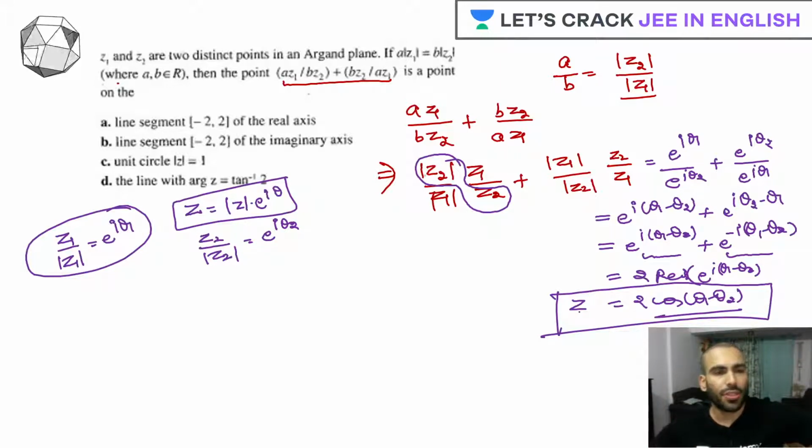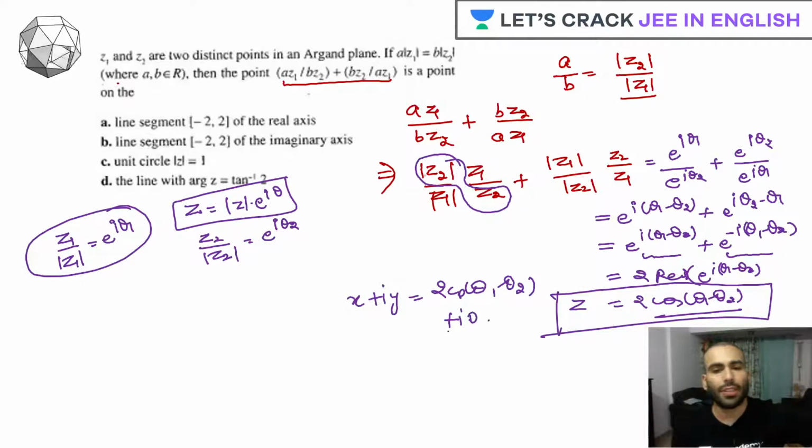Now let's check the options. The very first option says a line segment from minus 2 to 2 on the real axis. This is actually right. Why? Because z is x plus iota y, where x is twice cos of (theta 1 minus theta 2), and your imaginary part here is 0. Obviously, there will be no y-axis component.